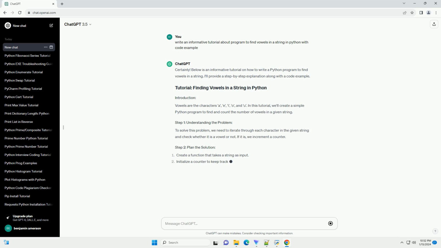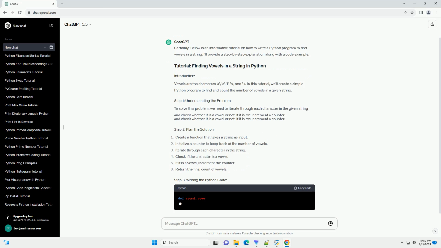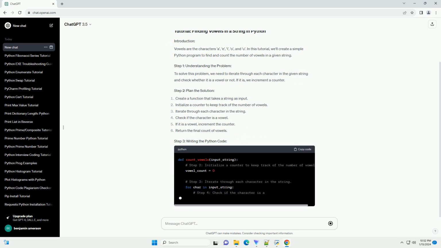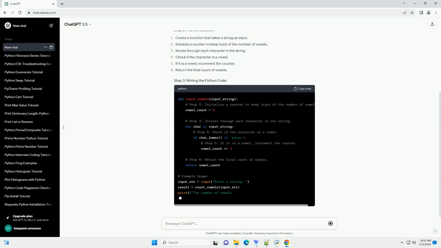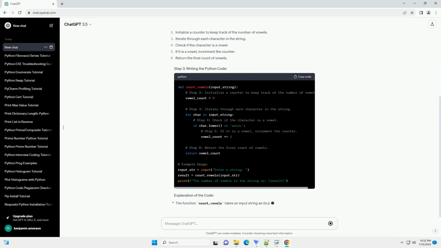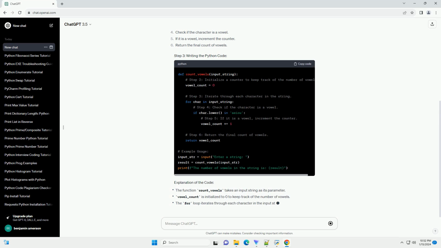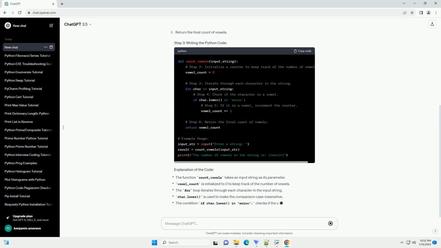In this tutorial, we'll create a simple Python program to find and count the number of vowels in a given string. To solve this problem, we need to iterate through each character in the given string and check whether it is a vowel or not. If it is, we increment a counter.